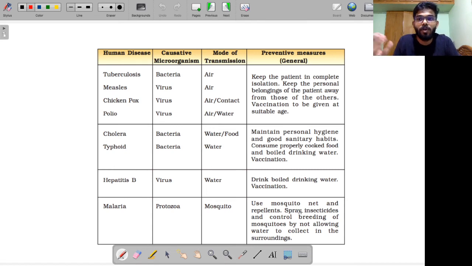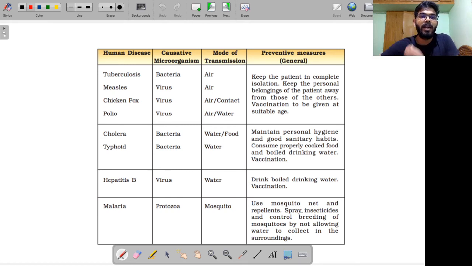Otherwise, it is not a good idea to make a list of all the diseases we have, because we have thousands and thousands of diseases. It is not possible for us to remember all of them, which microorganism causes it, what the symptoms are, and how they can be treated. It is not advisable for you to remember all of them unless they are in the news. For example, Nipah virus was in the news, Ebola was in the news. Then it makes sense for you to go for a detailed analysis of these concepts, right? Because disease related questions are being significantly asked.